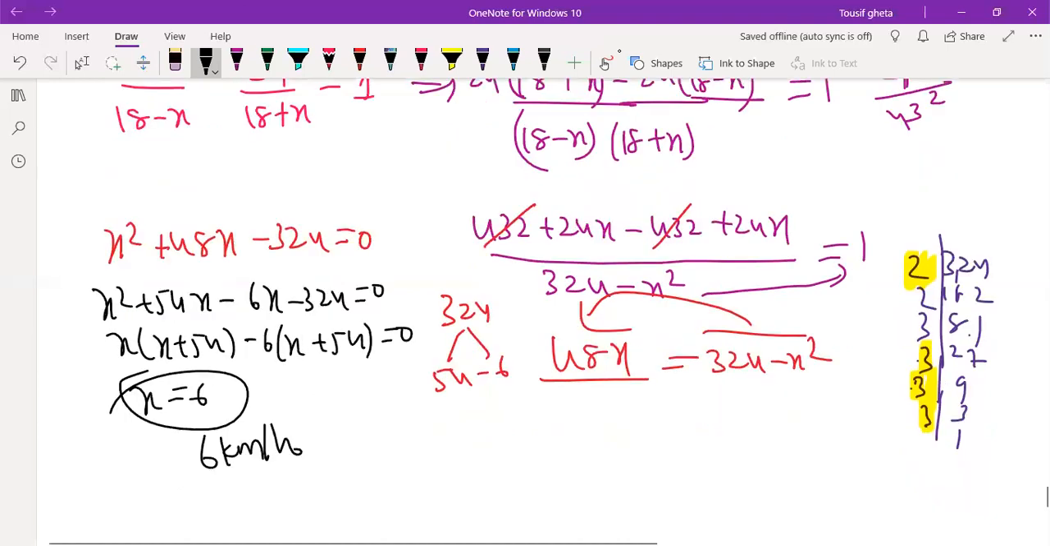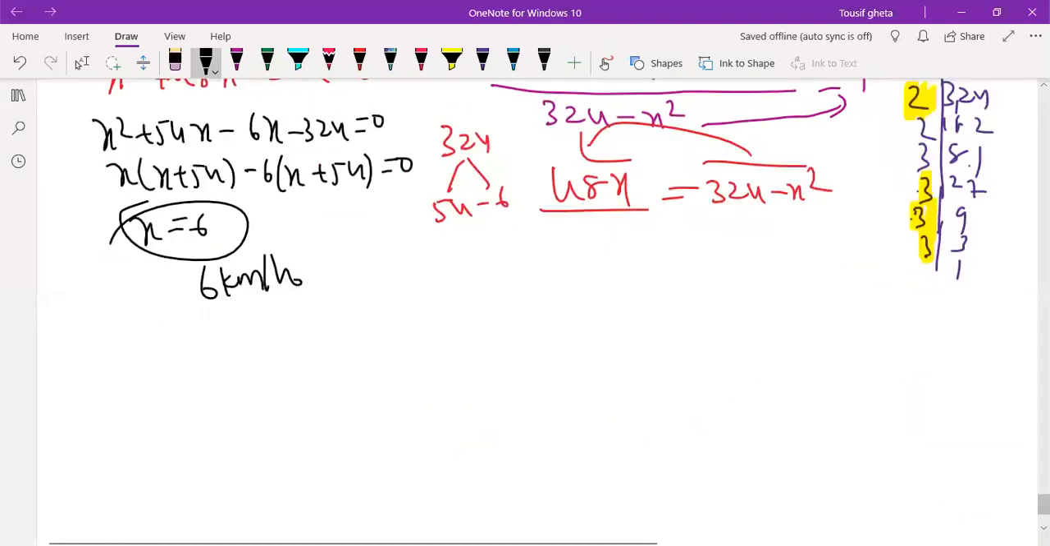What was the next question? Let's see the next one. The next question is on the next page. Let's see the next main question. They gave sum of areas of squares.